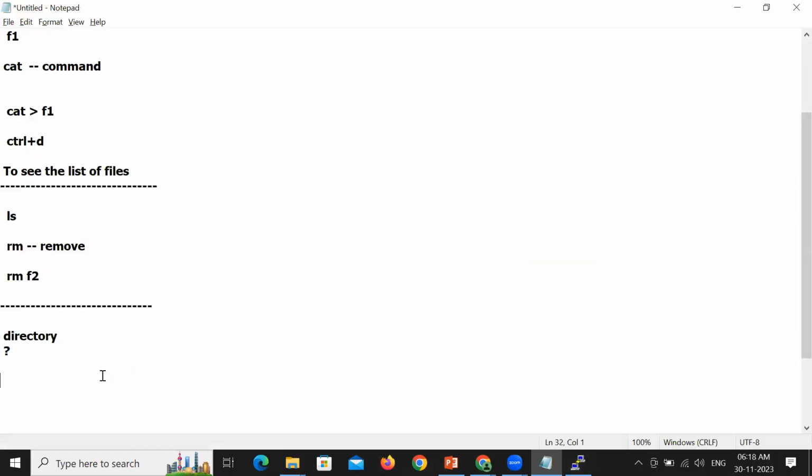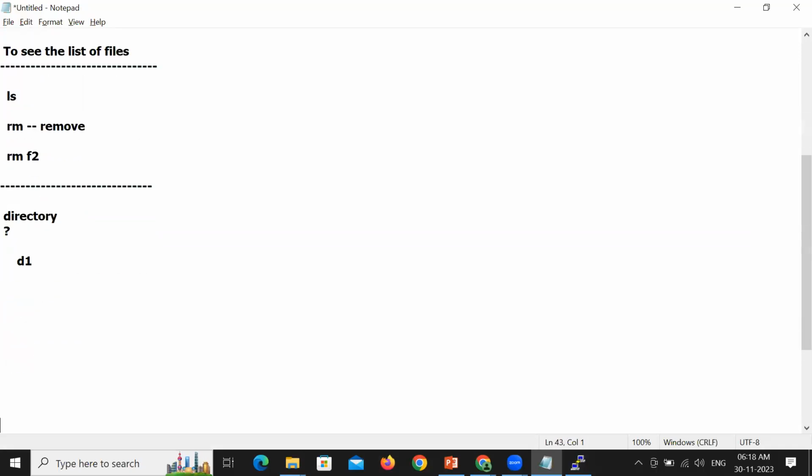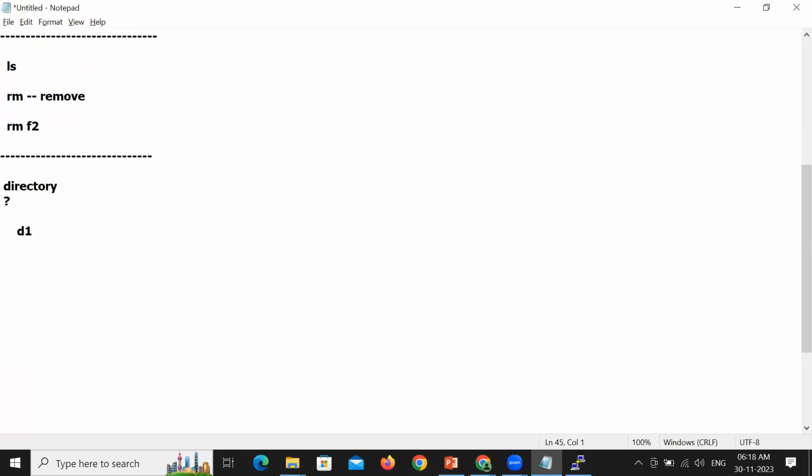I want to create a directory. The name of the directory which I want to create is D1. When you want to create a directory, we have a command called mkdir, which stands for make directory, which helps you to create a directory. I'm creating a directory called D1. So the directory gets created. Perfect.